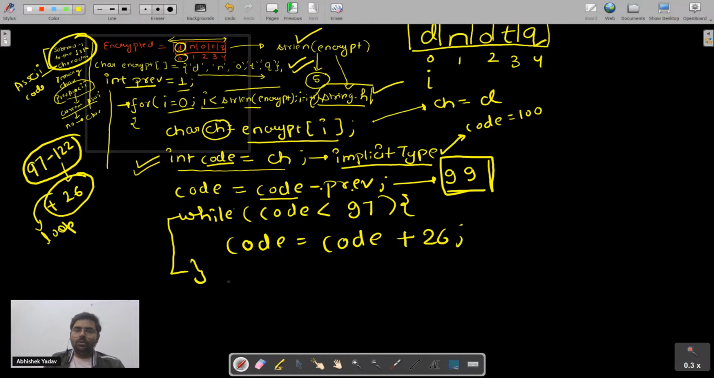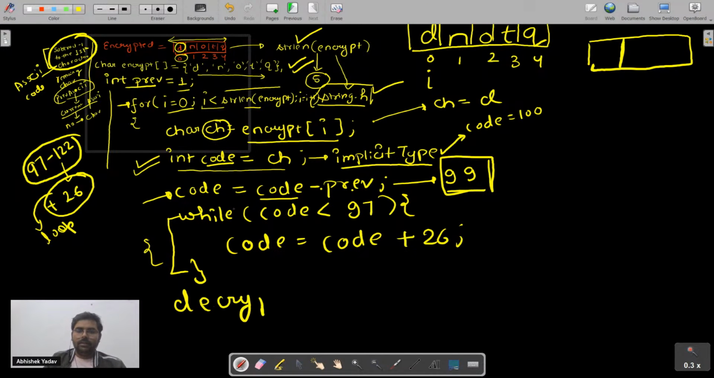After that, what will I do? I will create one more array, that is my answer array, and inside this answer array I will store the result. I have got the code and done the steps, and after doing the steps I will store the result, that is decrypt of the ith character.